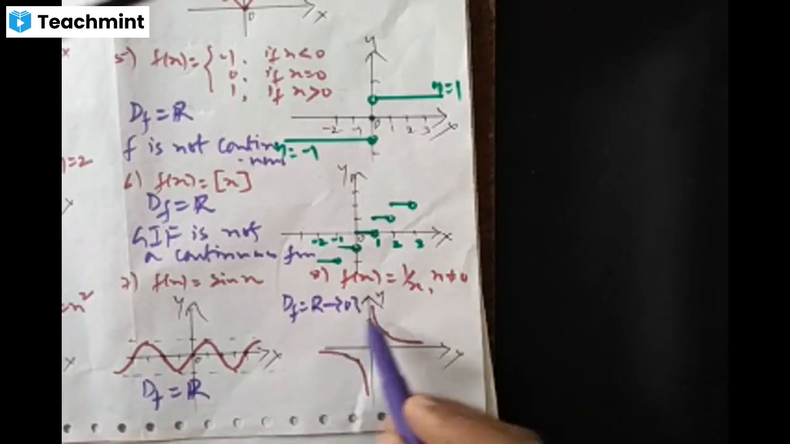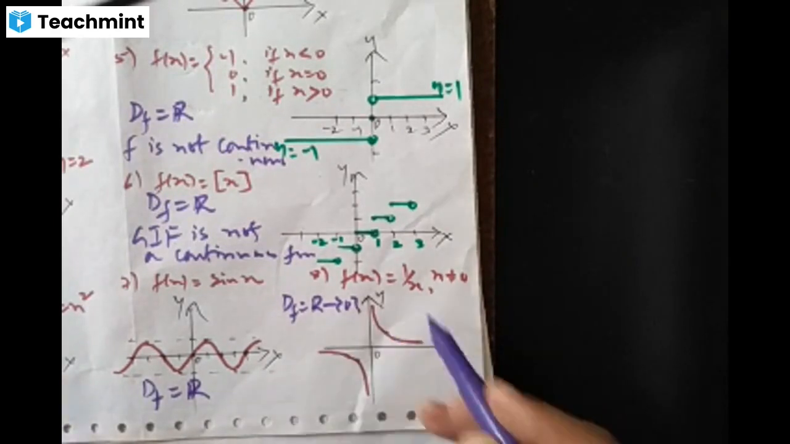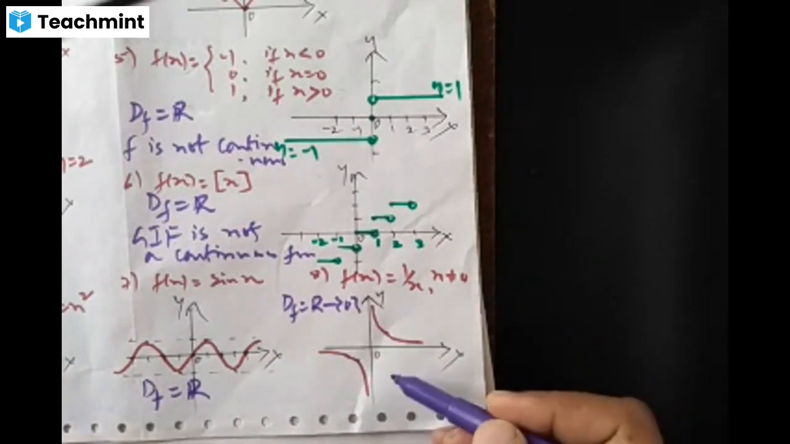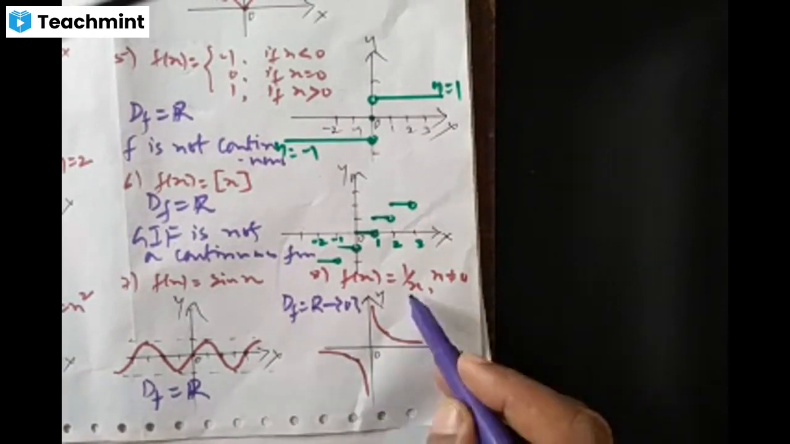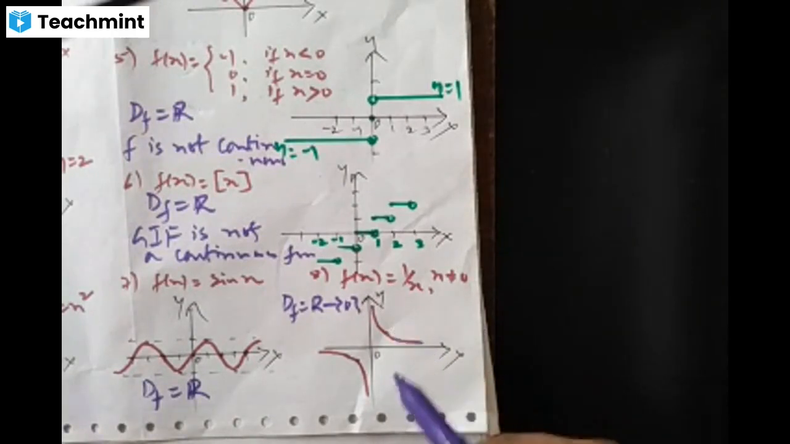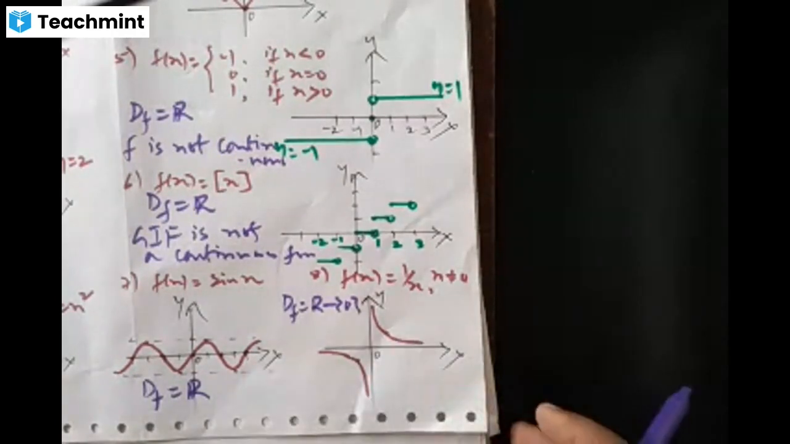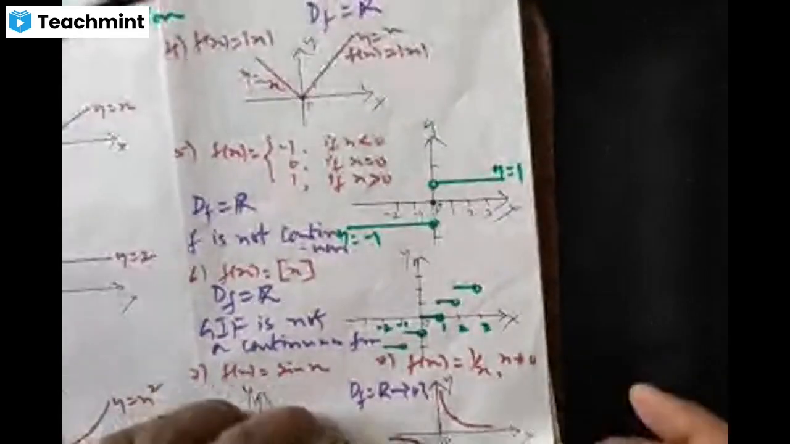See the domain of this rational function. Domain of this function is the set of real numbers except 0. 0 is not in the domain of the function. Even though there is a jump at x is 0, the point x is 0 is not in the domain. Means continuous at every point in its domain. Hence, this function is also a continuous function. Understood? Okay, next.